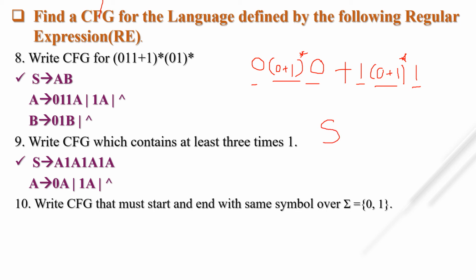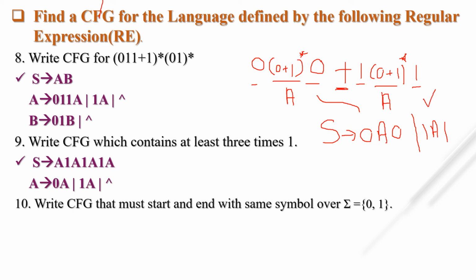Suppose my context-free grammar is S tends to, for this 0 plus 1 the whole star I am taking A. So for this, what is the context-free grammar? 0A0, and here we use the OR symbol, so OR 1A1. If your string starts with 1, then you have to select this alternative.